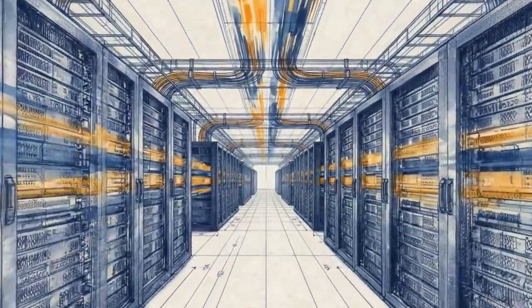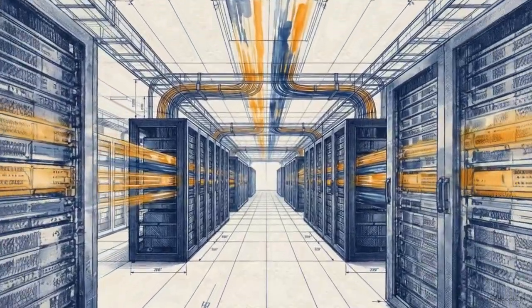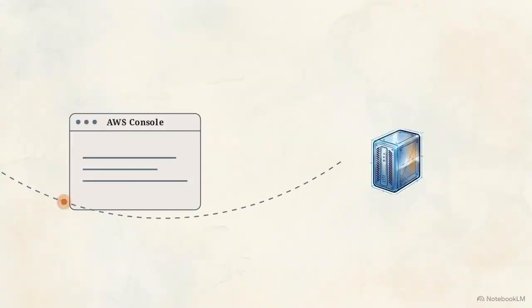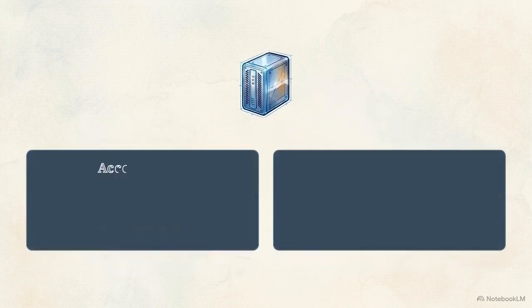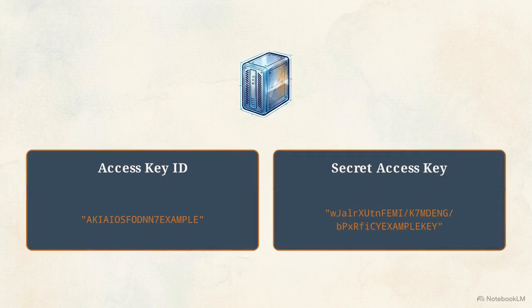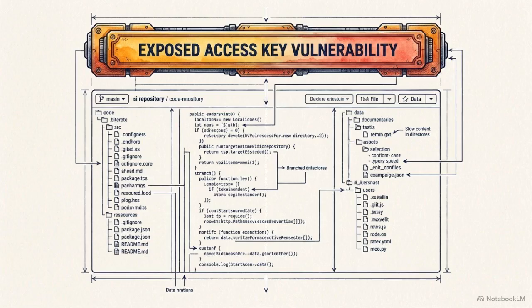Automation scripts and headless applications require an entirely different access mechanism. Programmatic access bypasses the web console completely. Instead of passwords, applications rely on static variables, an access key ID, and a secret access key. These static keys do not automatically expire. They remain active until an administrator manually revokes them. Committing these active keys to public code repositories remains a frequent cause of security breaches.